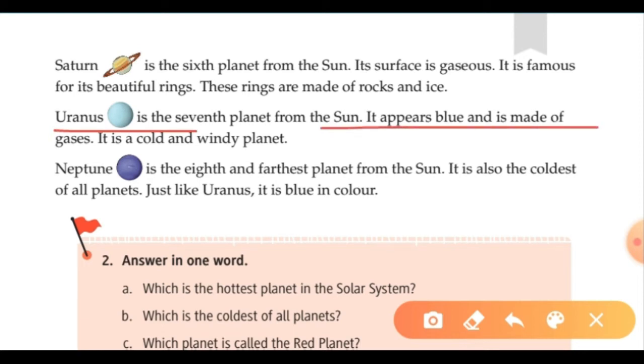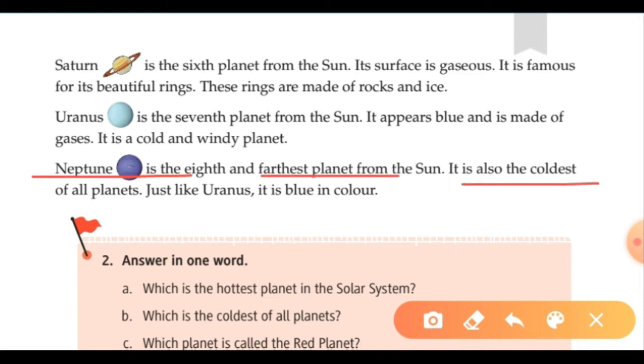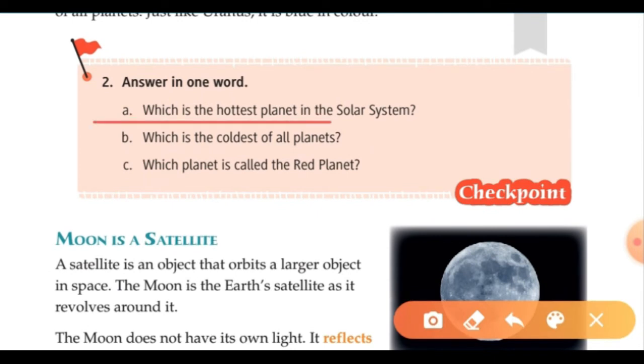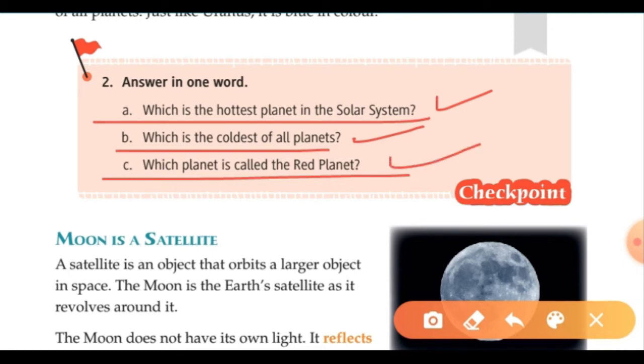Now Uranus is the seventh planet from the Sun. It appears blue and it is made of gases. It is a cold and windy planet. The last one is Neptune. It is the eighth and farthest planet from the Sun and also the coldest of all planets. Just like Uranus, it is also blue in color. So now we know which is the hottest planet in the solar system. It's Venus. Which is the coldest of all planets? It is Neptune. Which planet is called the red planet? It is Mars.